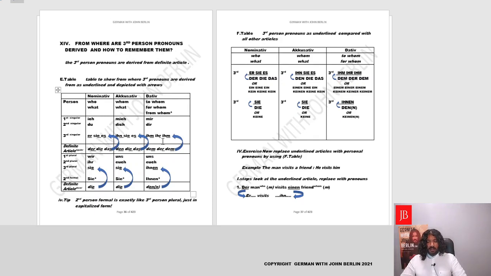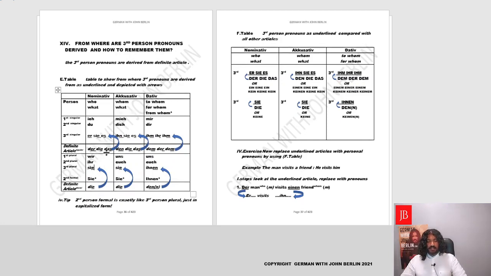Like we did in our first grammar table, the personal pronouns, we saw that they are distributed according to first, second, third person, singular, plural. So today we'll be looking at just the third person pronouns in singular, that is er, sie, es; ihn, sie, es; ihm, ihr, ihm; as well as third person pronouns plural, sie, ihnen. And we'll try to find out where they are derived from and how to remember them.